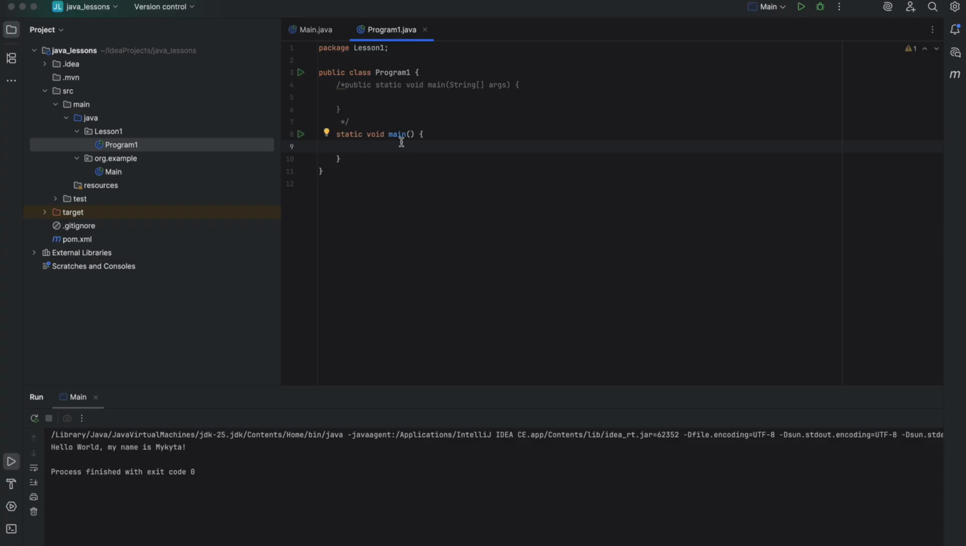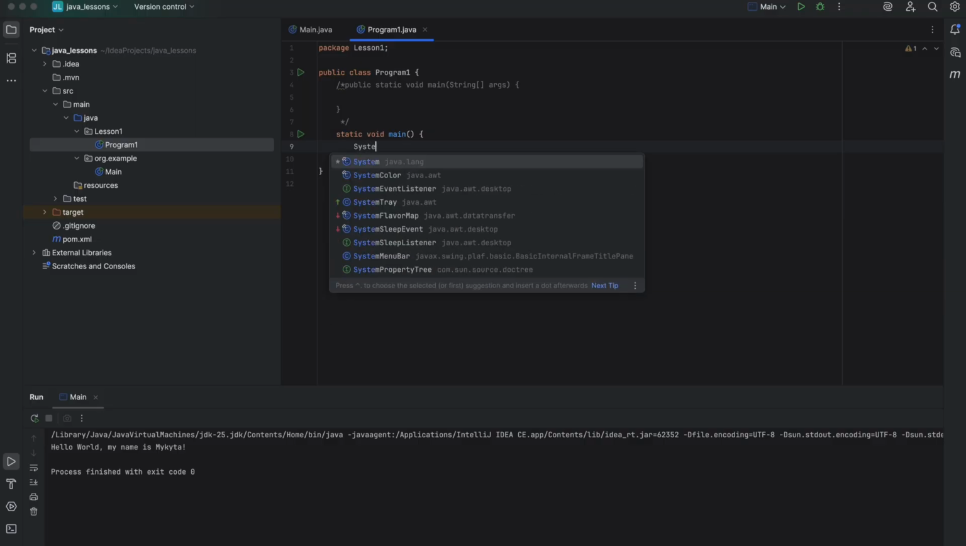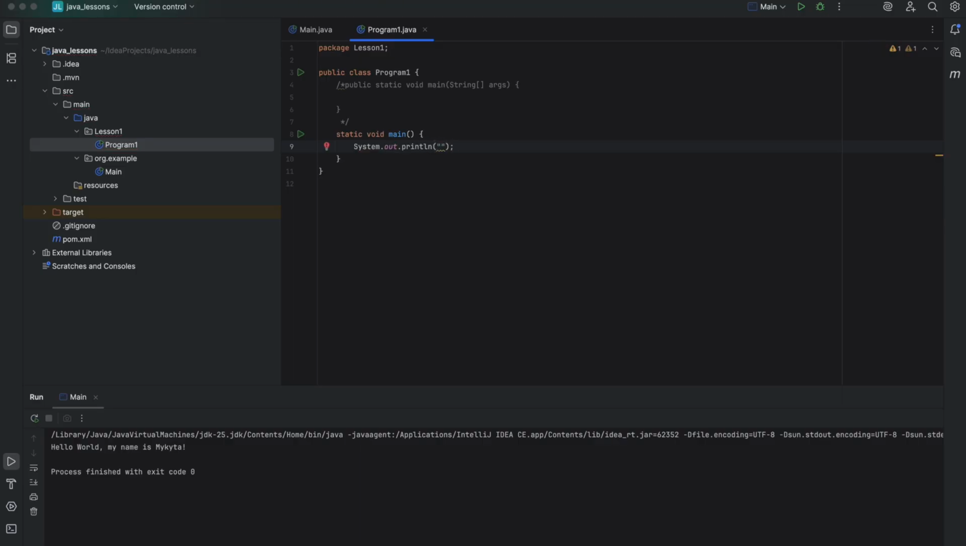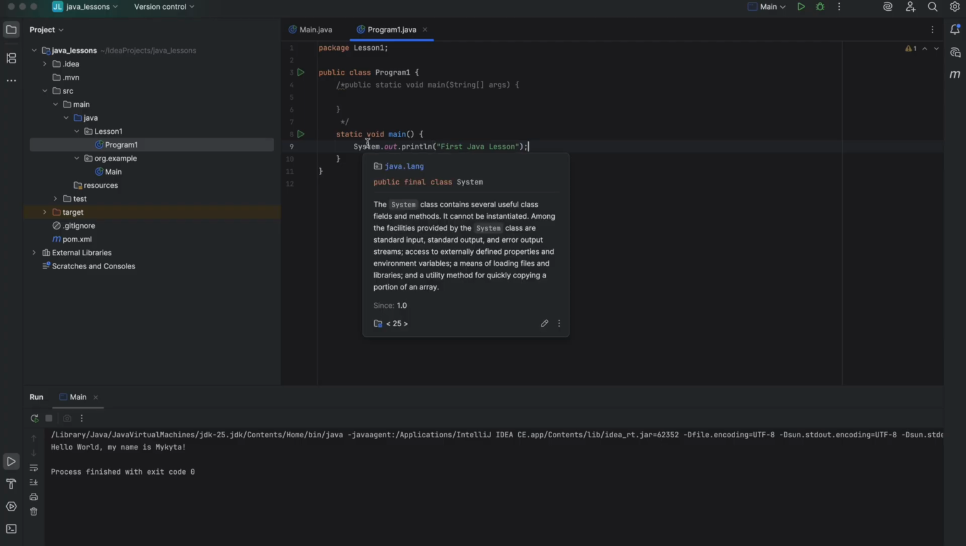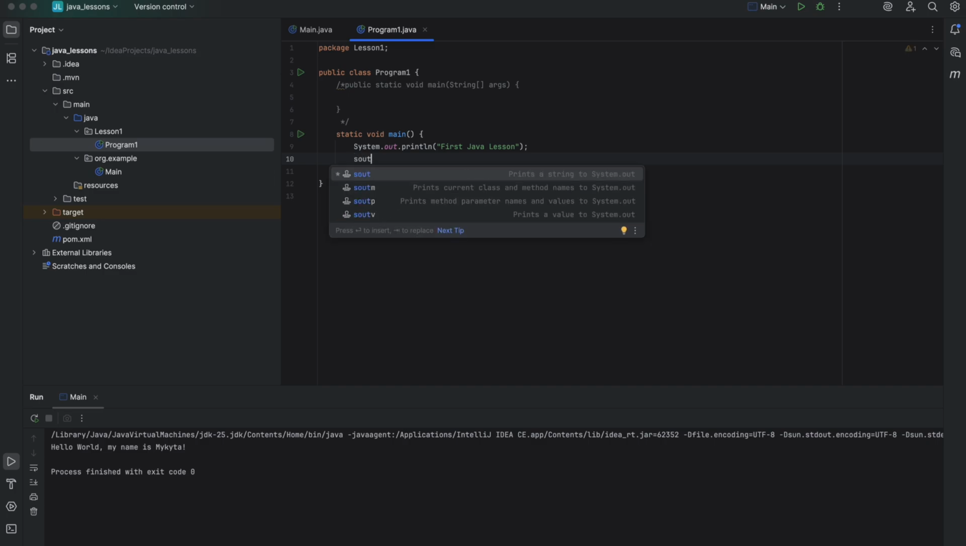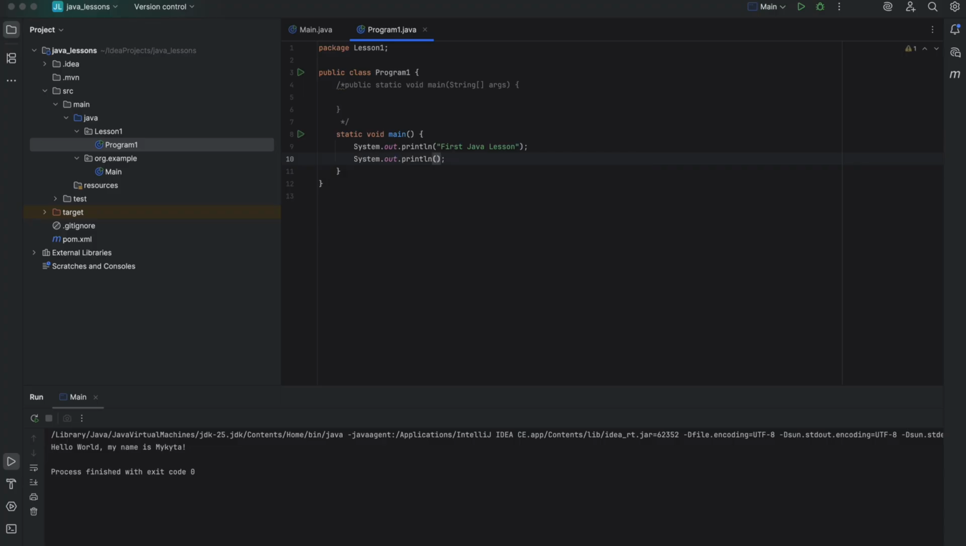So to print something in the console, we can type system.out.println and some text inside it. Like first Java lesson, for example. It takes some time to type every character, right? So the easiest way is to type this shortcut SOUT, as you can see, and then you can hit return or tab. It will open the whole statement.